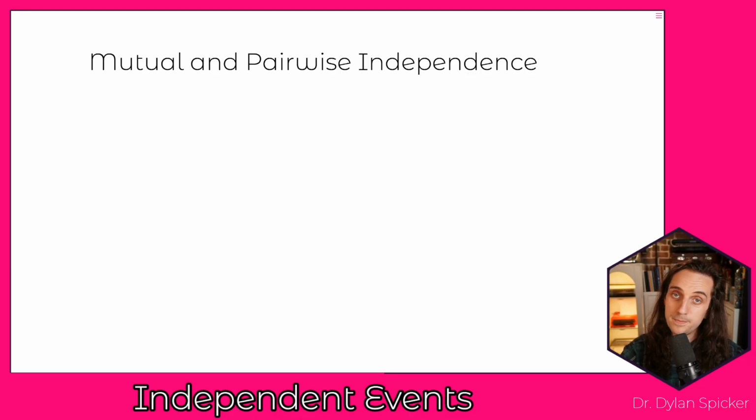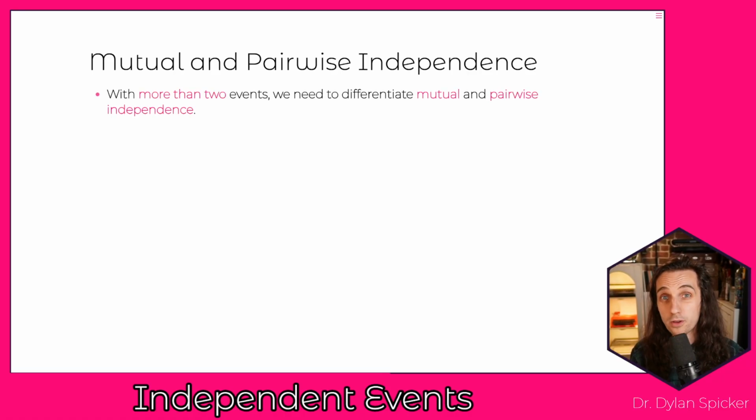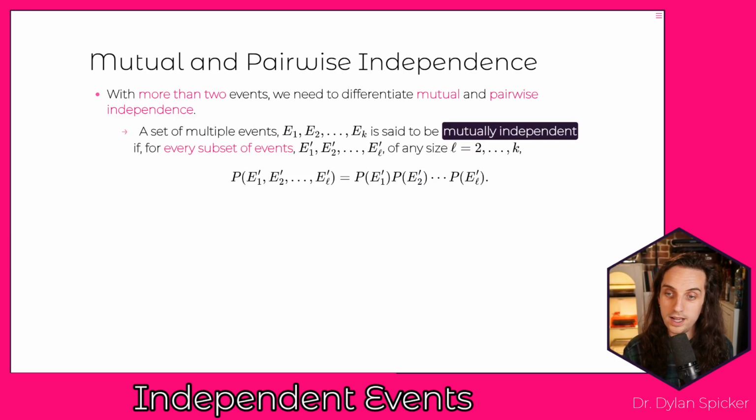So with independence so far, we've just been talking about two different events, but what happens if we have more than two events? With more than two events, we need to differentiate between what we call mutual independence and pairwise independence. A set of multiple events is said to be mutually independent if every subset of them of any size satisfies our independence assumption here.